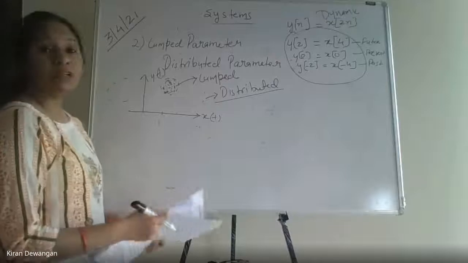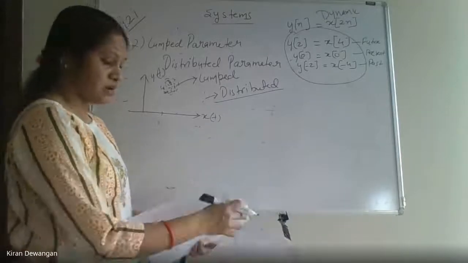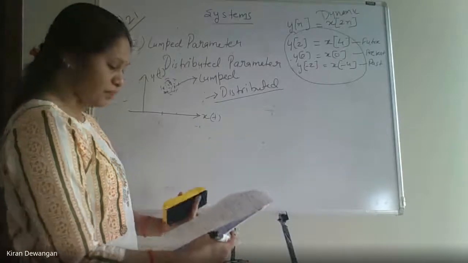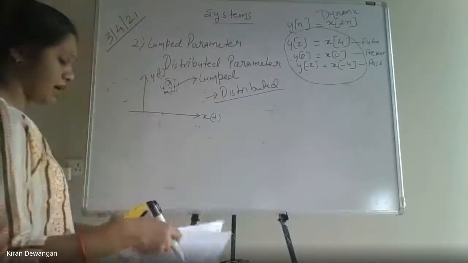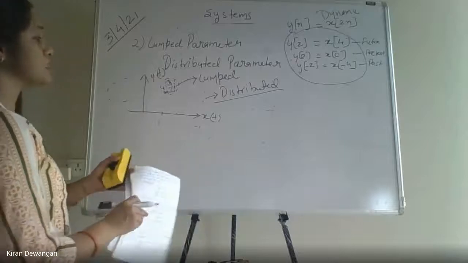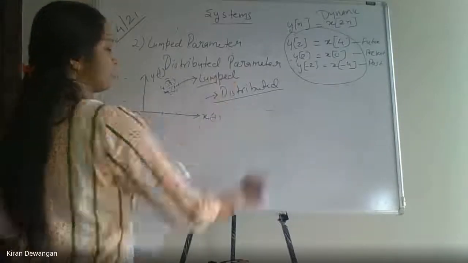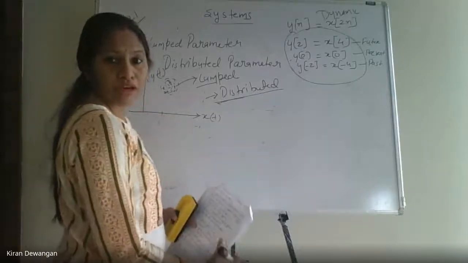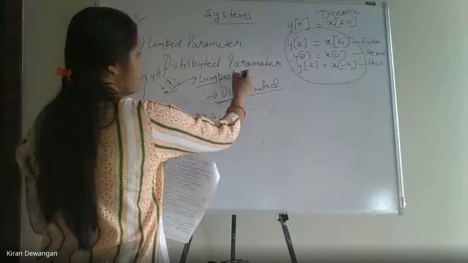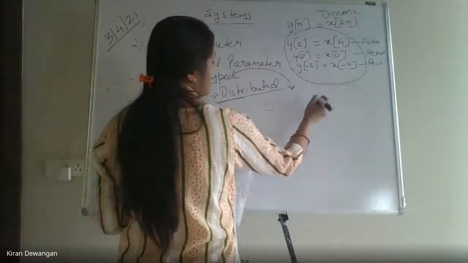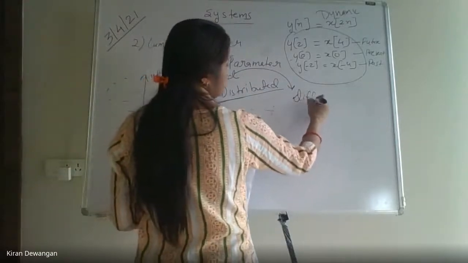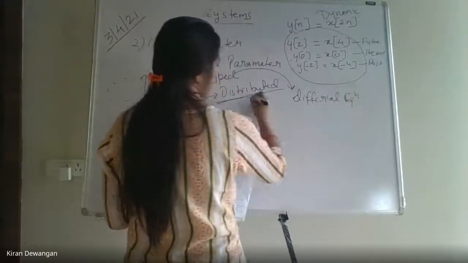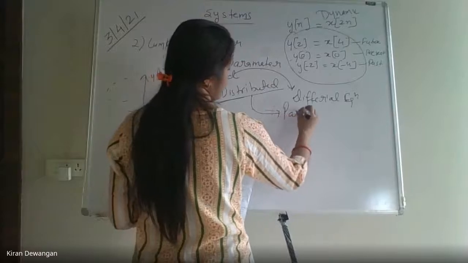Distributed parameter and lumped parameter systems are simple systems. Lumped parameter systems are defined by ordinary differential equations, whereas distributed parameter systems are defined by partial differential equations.